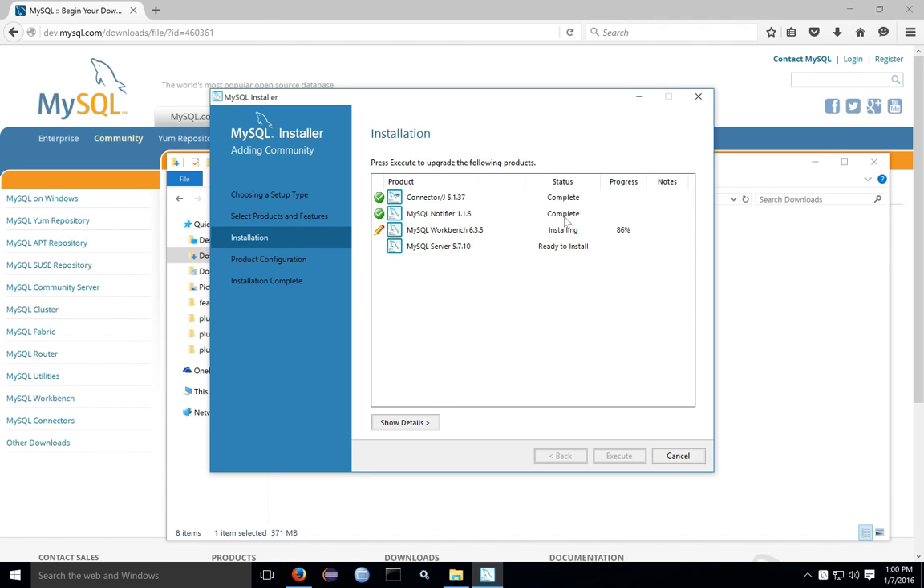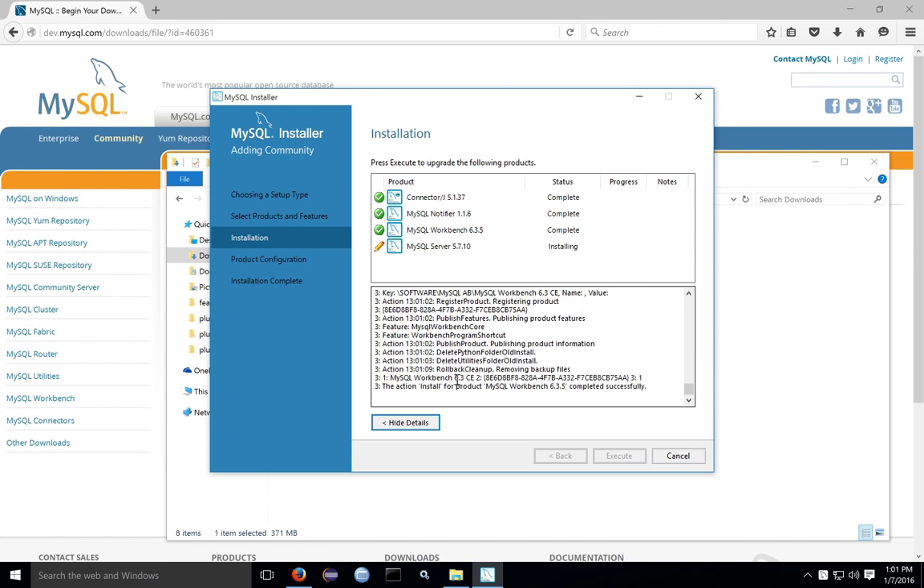A couple of the tools that you install may take a long time to install depending on the speed of your hard drive, so this process may take a while. Progress is displayed in the progress column for each of the products respectively. You can also click on Show Details to watch what the installer is doing.